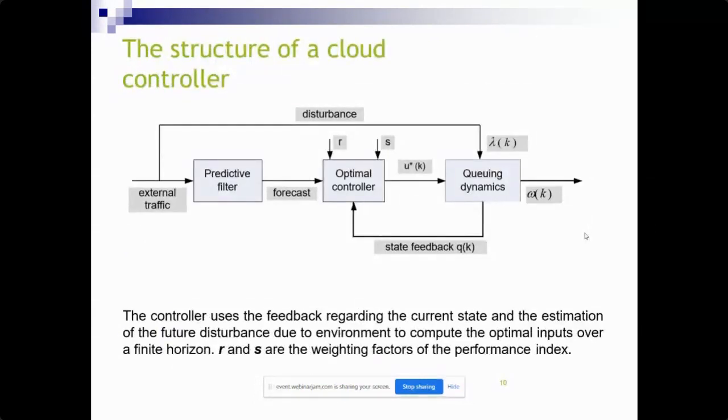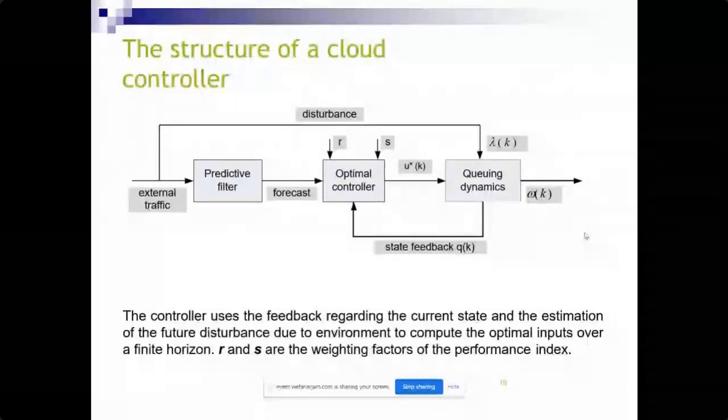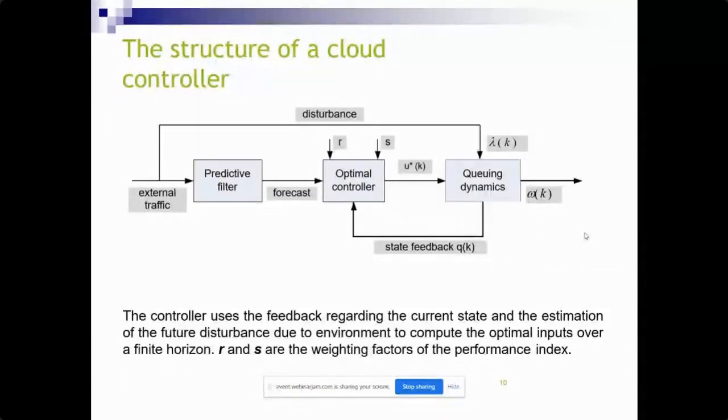So this is a controller structure. You give the different inputs, that is the external traffic, and it goes to the predictor filter and forecast.